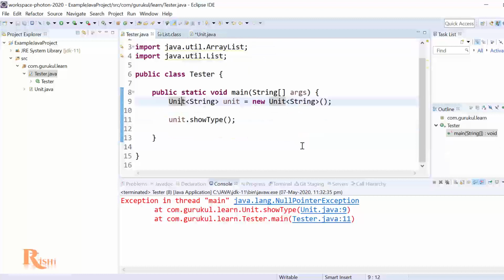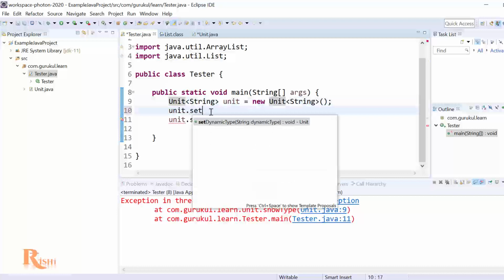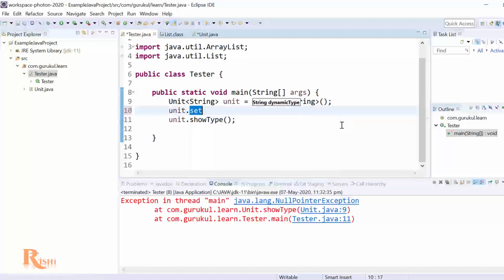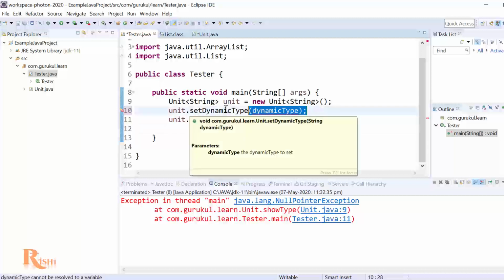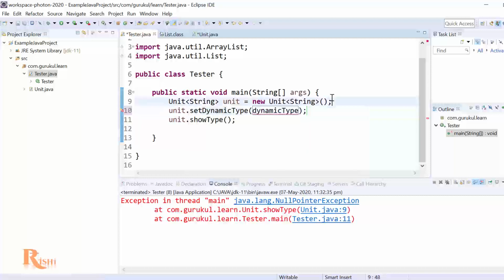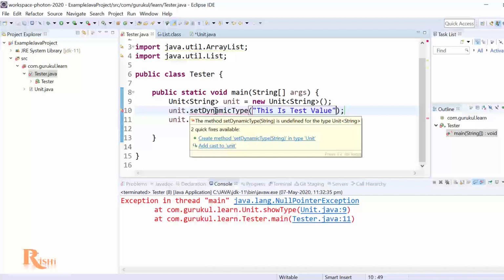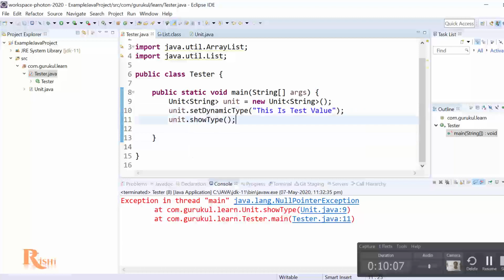Okay, so I'm going to go back, and here I'm saying unit.setDynamicType. Now it's saying String, because I created this unit as String, so I'll get this as a string type. If I convert that to an integer, it will automatically give me the integer here. So here I'm defining a value. This is a test value. Okay, and I'm defining this value. This is set type. Now I'll be able to pass it or use it as unit. So let me do that, and if I run this now,